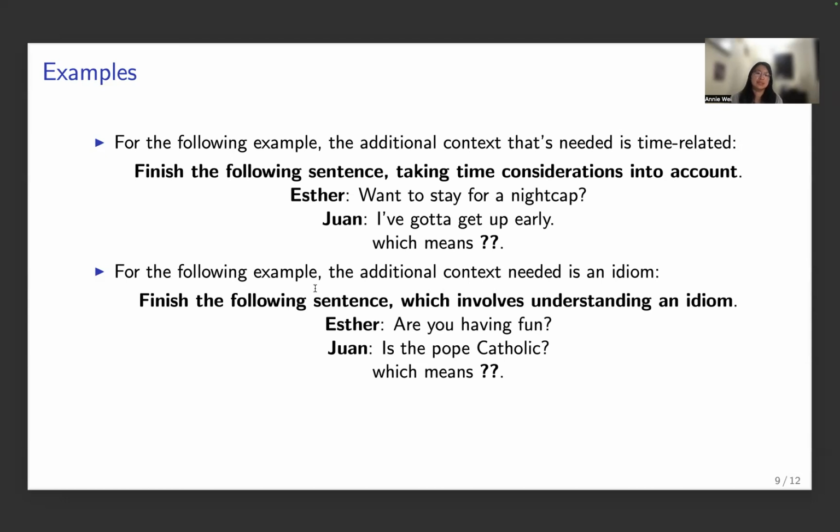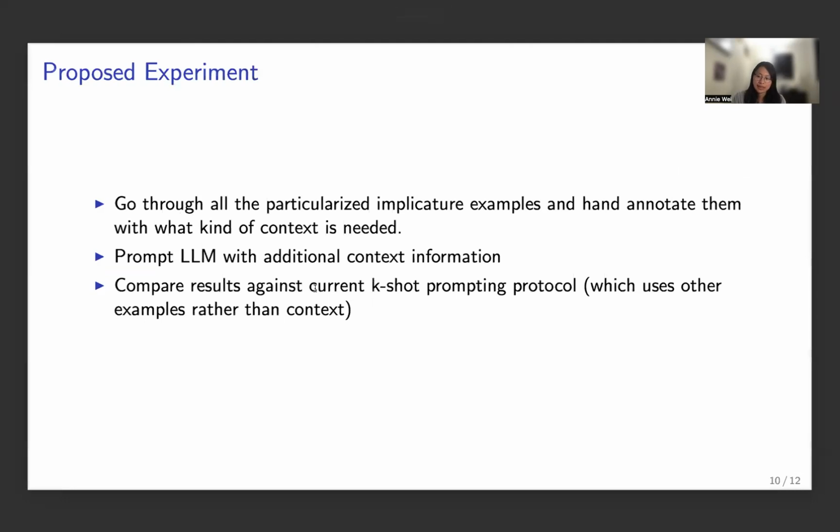Now for this other example, "Are you having fun?" "Is the Pope Catholic?" That hinges on understanding that this is an idiom and what the idiom means. So we might also give a hint saying, "Finish the following sentence, which involves understanding an idiom." What I would propose is going through all the particularized implicature examples that were used in this paper, and then hand annotating them with what kind of context would be needed to understand it from a human perspective. Then we can try to write prompts for our models that have hints as to what these additional context clues might be.